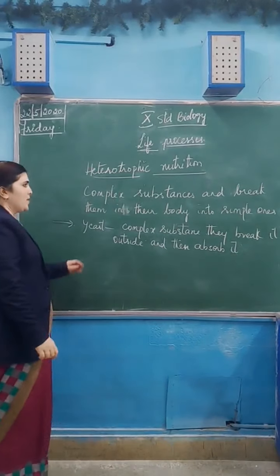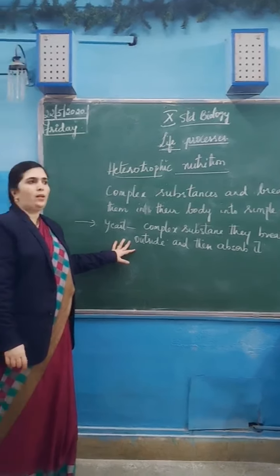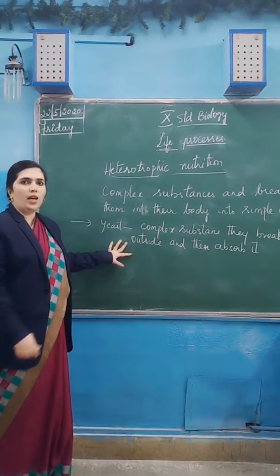The complex substances are broken down outside the body by releasing some enzymes and all. They break it outside only and then they assimilate it in their body.